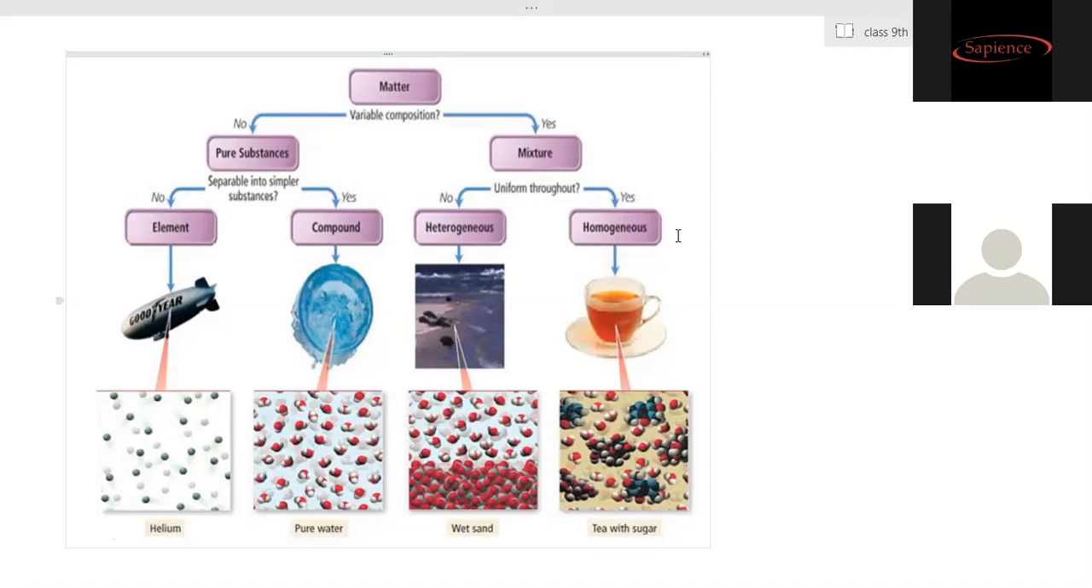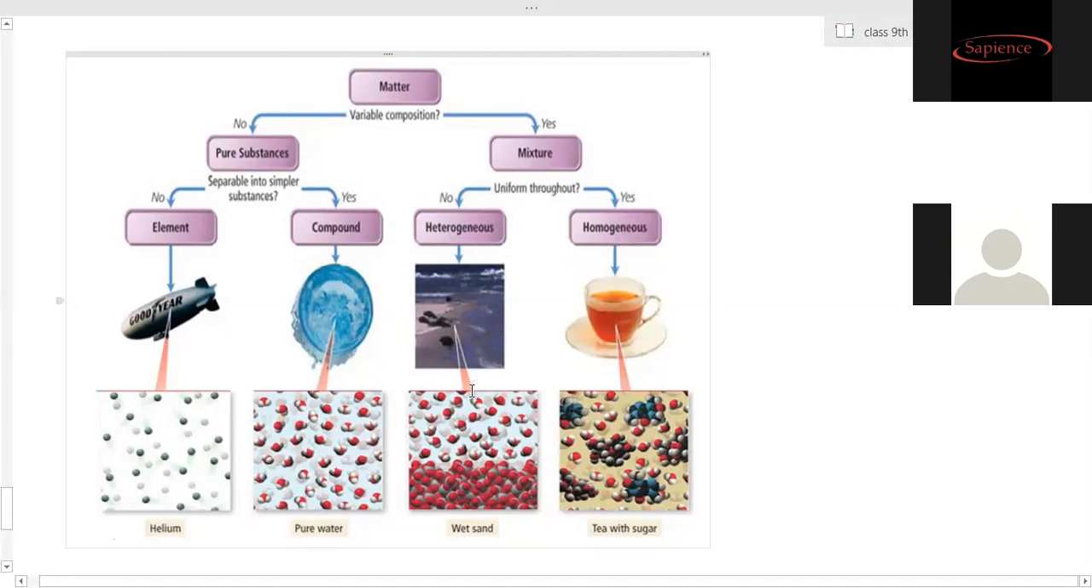So that means the particles have mixed uniformly. Tea also, every sip of the tea has the same taste. It will not change. That means the particles of the tea are uniformly distributed within the mixture. And if that uniform distribution is not seen, then it is called a heterogeneous mixture.